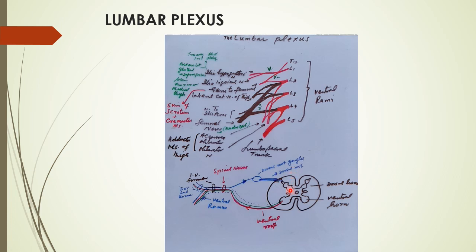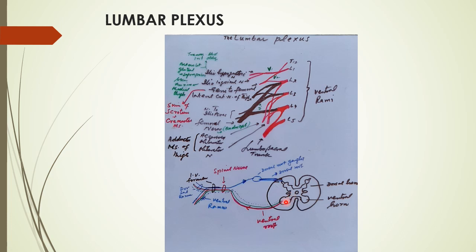The lateral horn gives the autonomic fibers, which pass through the anterior horn and follow the ventral root. These fibers follow the ventral root and pass on to the limb, then follow the cutaneous nerves to supply the sweat gland and the erector pili muscle, which is responsible for erection of hairs.